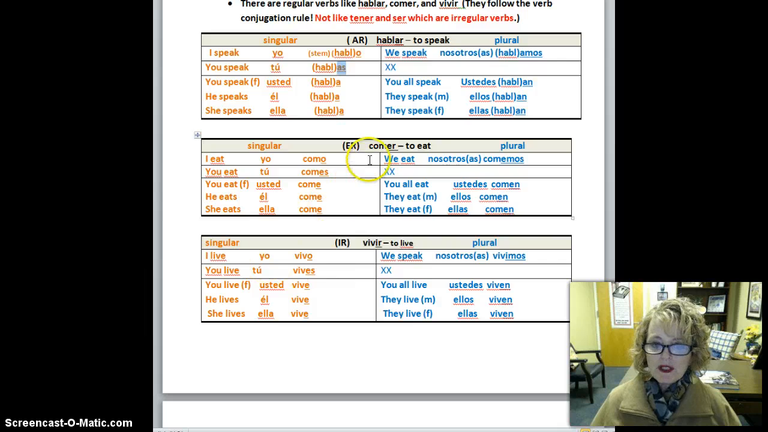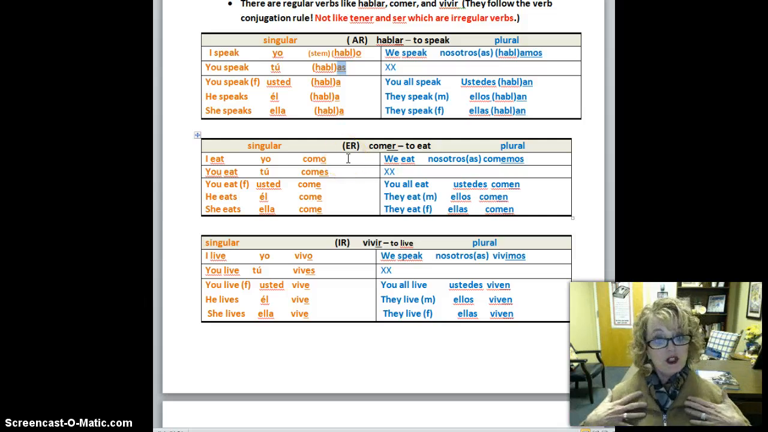If I want to say I eat, to say I in Spanish you say yo, and you take off the ER and you add an O. So you say yo como. To say I speak, take off the AR, add an O, and you say yo hablo. So in both ER and AR, you just take off the ending and add an O. So you have yo como, yo hablo: I eat, I speak.